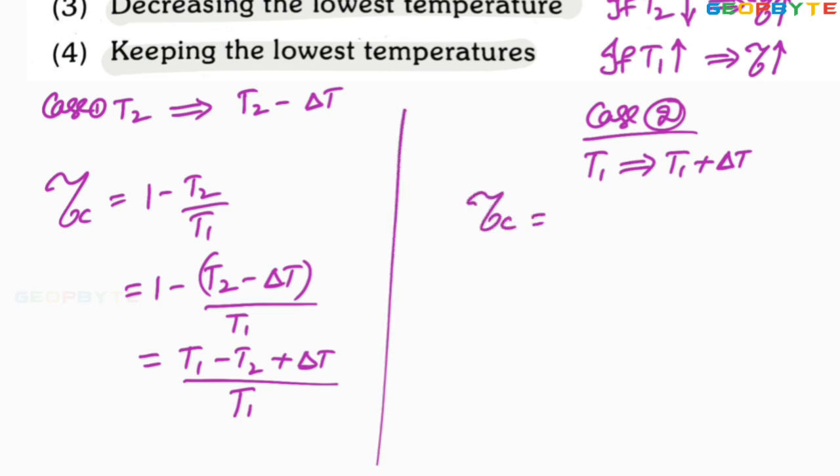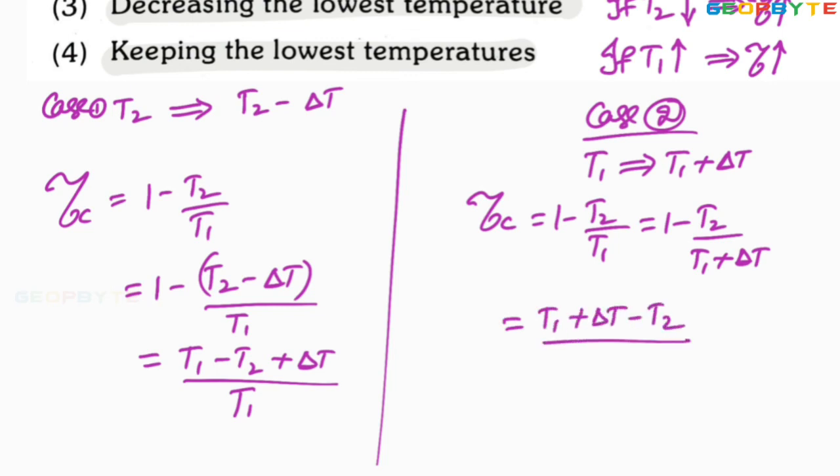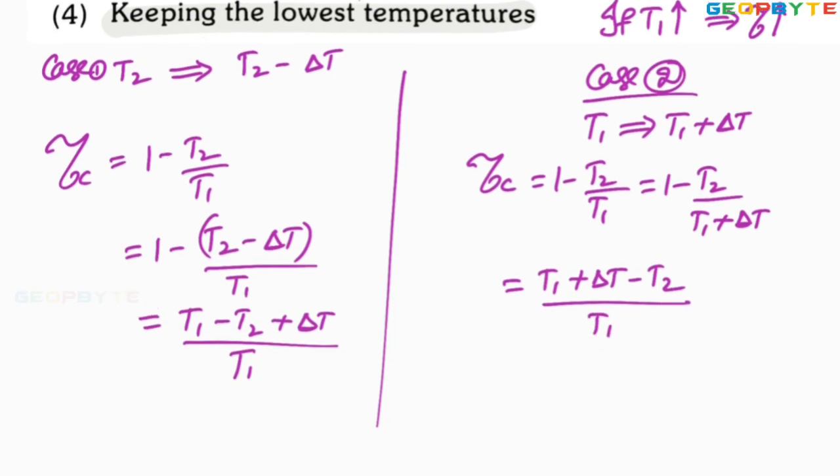Efficiency of the Carnot cycle 1 minus T2 by T1, where T1 is increased to T1 plus delta T. Let us simplify it. T1 plus delta T minus T2 divided by T1. So it can also be written as T1 minus T2 plus delta T divided by T1.